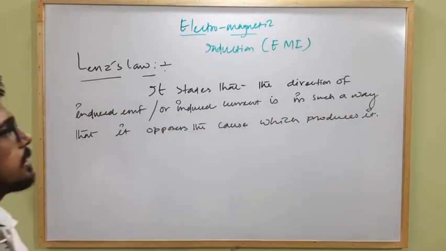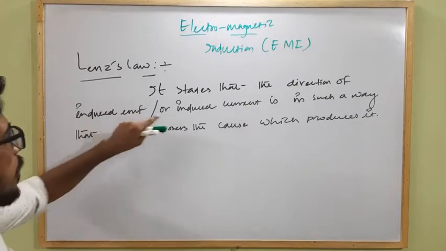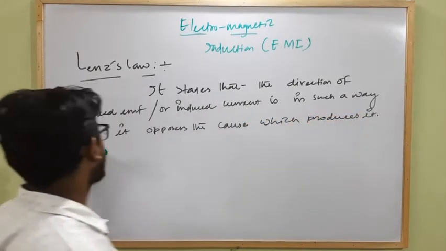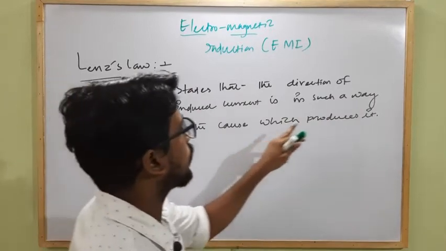Okay, it states that the direction of induced EMF or induced current is in such a way that it opposes the cause which produces it.